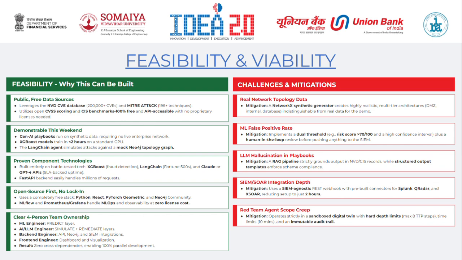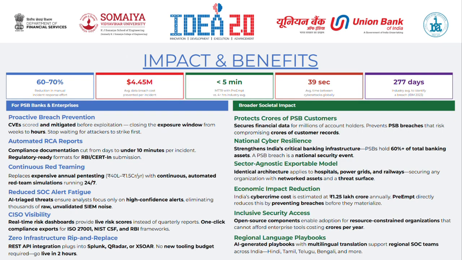Moving on to the impact and benefits. Our core idea is simple: make cybersecurity faster, proactive, and less manual. First, proactive breach prevention. We score and mitigate vulnerabilities before they're exploited, reducing the exposure window from weeks to just hours. Next, automated RCA reports. What usually takes days is reduced to under 10 minutes, with compliance-ready formats for RBI and CERT-In.